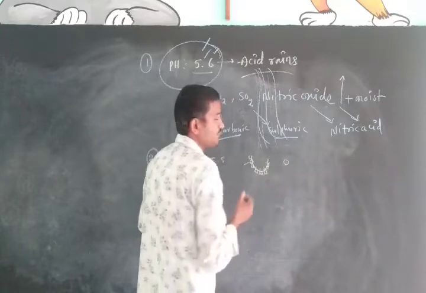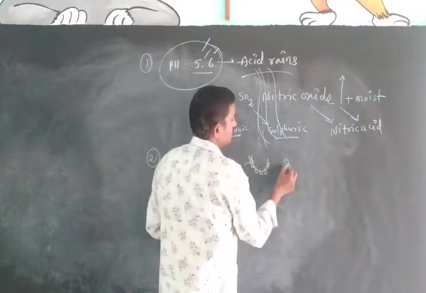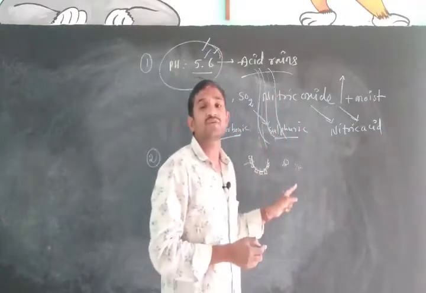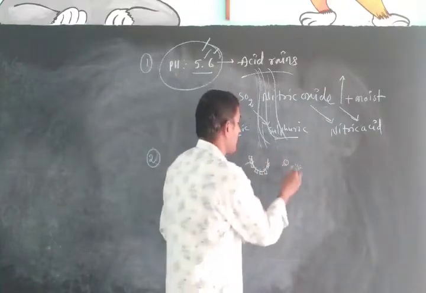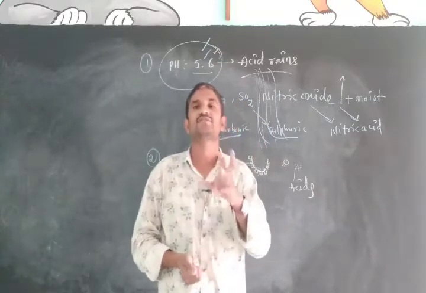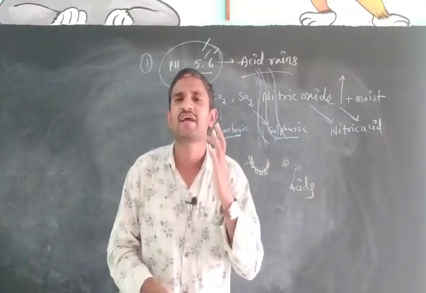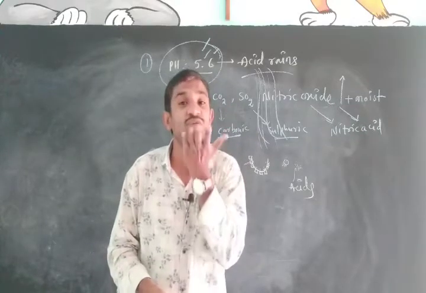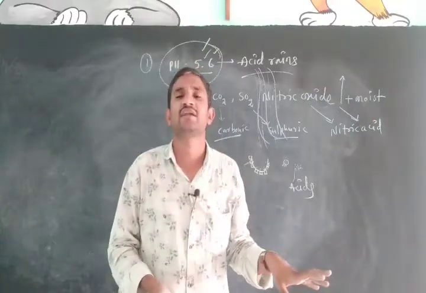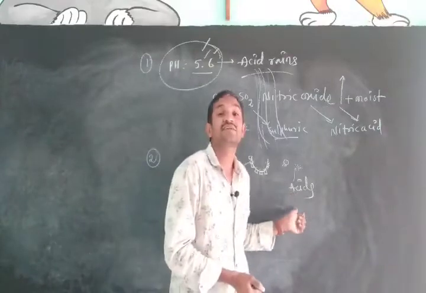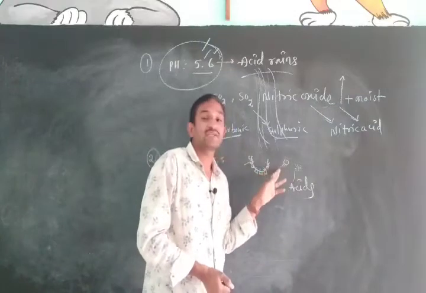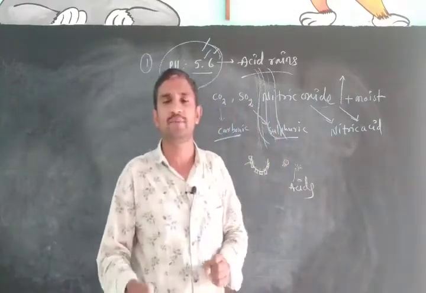Suppose I am enlarging this food component. The microorganisms come here and break it into small pieces. When it breaks into small pieces, some kind of acids will be released in our mouth. Every day after getting up in the morning, just check the smell of your mouth. You get a different smell due to the release of acids in your mouth, because microorganisms are breaking the food components into small pieces.